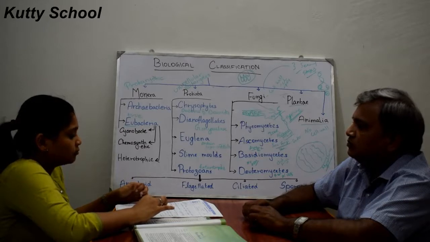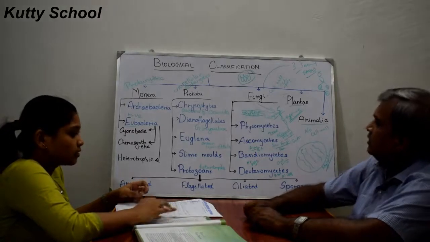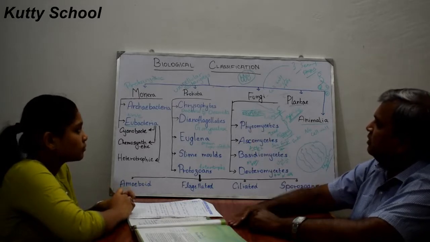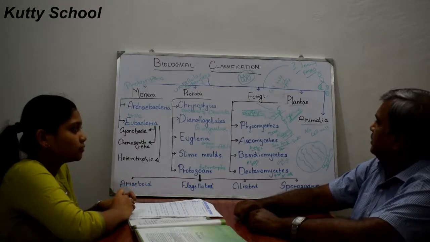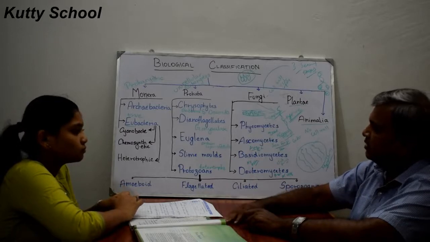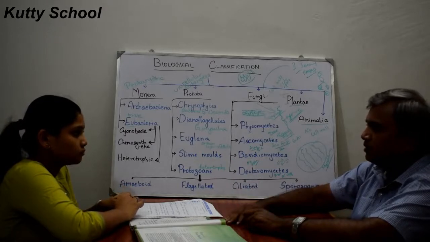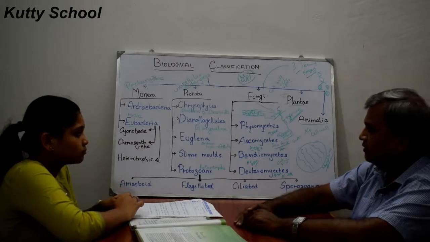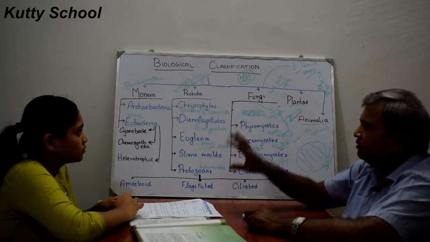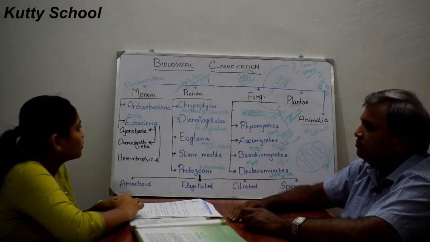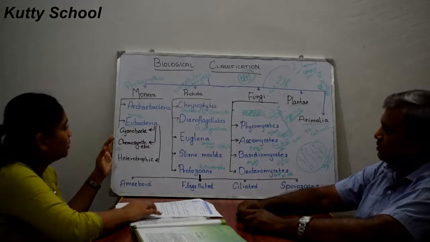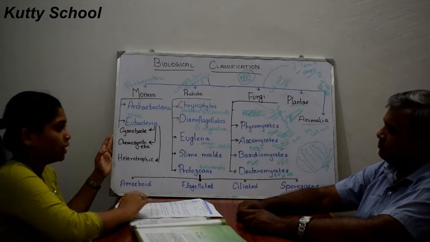Great, we have discussed so many things about biological classification: Monera, Protista, fungi, plantae, animalia. Can you give a quick recap? There are 5 kingdoms in total: Monera, Protista, fungi, plantae and animalia. Monera consists of Archaebacteria and Eubacteria.